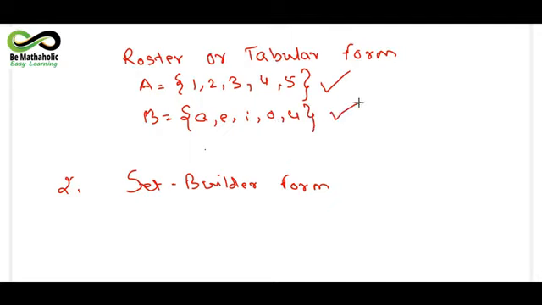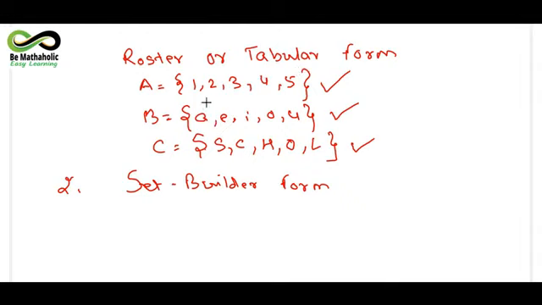This is also called the roster form. Second, we also had discussed writing the letters of the word SCHOOL in the form of a set. So this is again called the roster form. So please remember that such forms, where the elements are put in this format, are known as roster or tabular form.